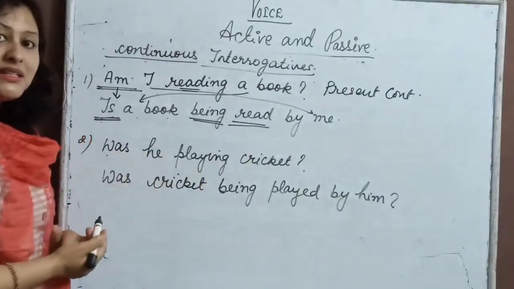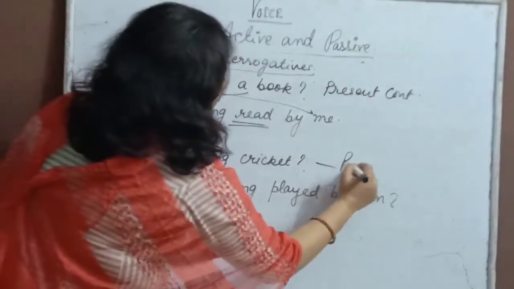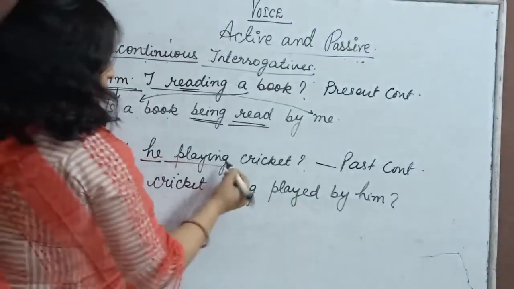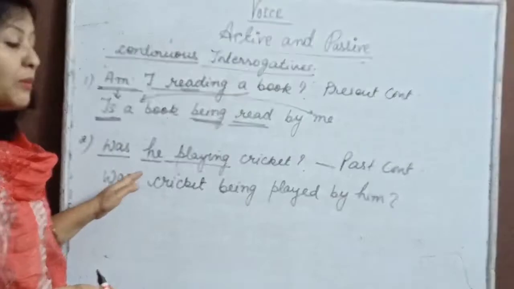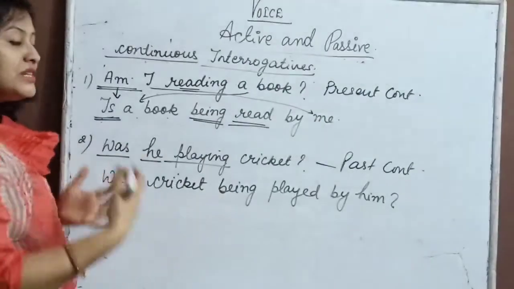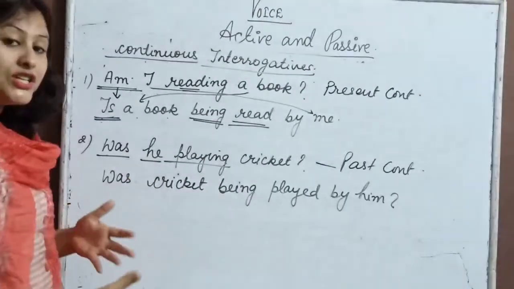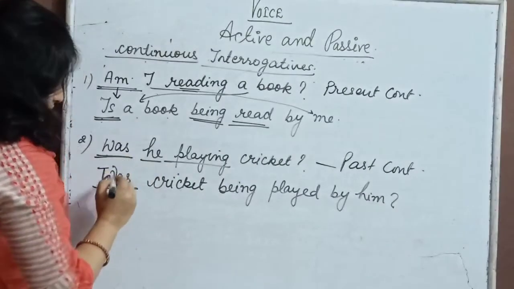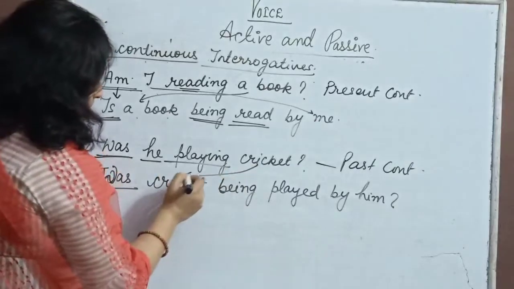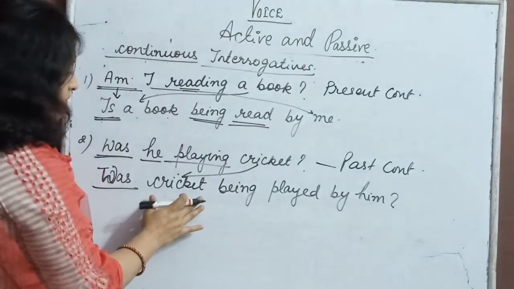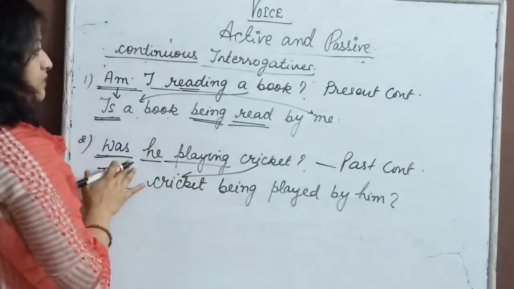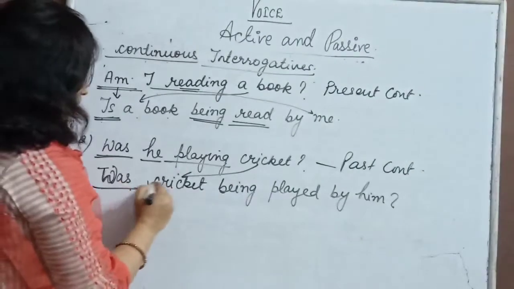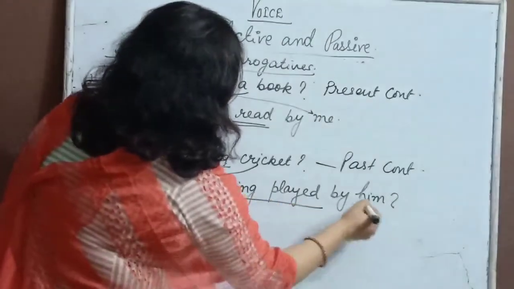Was he playing cricket? It is past continuous, because was he playing, you can see, is the interrogative form of past continuous. How will we change it? See, was will come here like this only. Was. Okay. Now what is the object? The object is cricket. So cricket will come as the subject. Because with continuous we use being. I told you was being, were being. Okay. So was cricket being played by him?